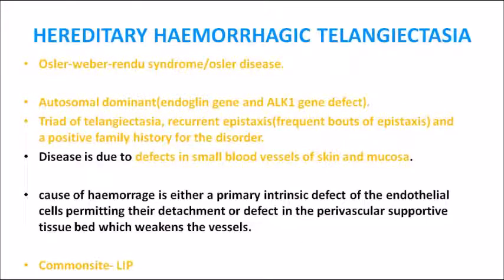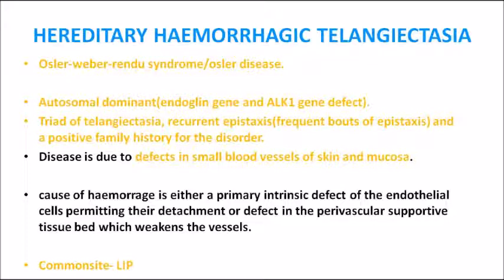Coming on to the next important MCQ is Osler-Weber-Rendu syndrome, otherwise known as Osler's disease, or hereditary hemorrhagic telangiectasia. It's an autosomal dominant syndrome, and the main genes affected are the endoglin gene and the ALK1 gene. And what are the features of this particular disease, Osler disease or Osler-Weber-Rendu syndrome?